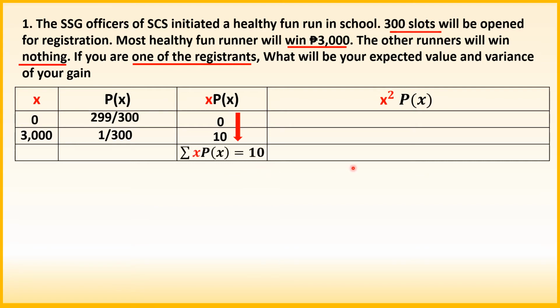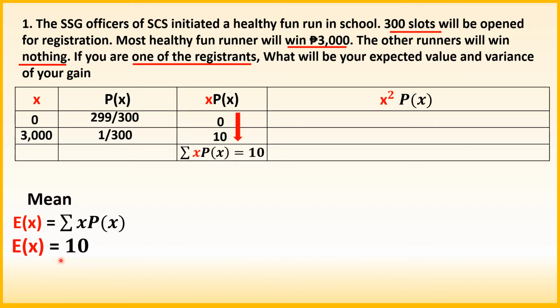Let's go now to the mean. So, since meron na tayong summation of outcomes and the probability of outcome X, therefore, meron na rin tayong mean. Kasi kung ano ang summation dito, yun din ang magiging sagot sa mean. So, since ang tanong sa problem natin ay expected value, therefore, we're going to use E(X) for the symbol of expected value. And that is equal to summation of outcome times the probability of outcome X, which is 10. So, therefore, expected value natin ay 10.